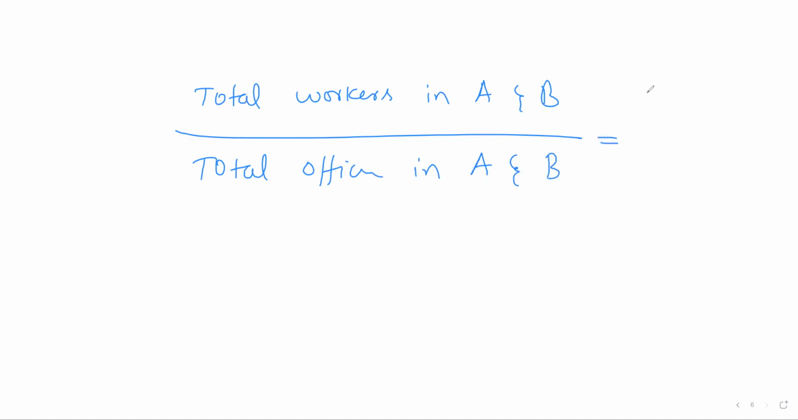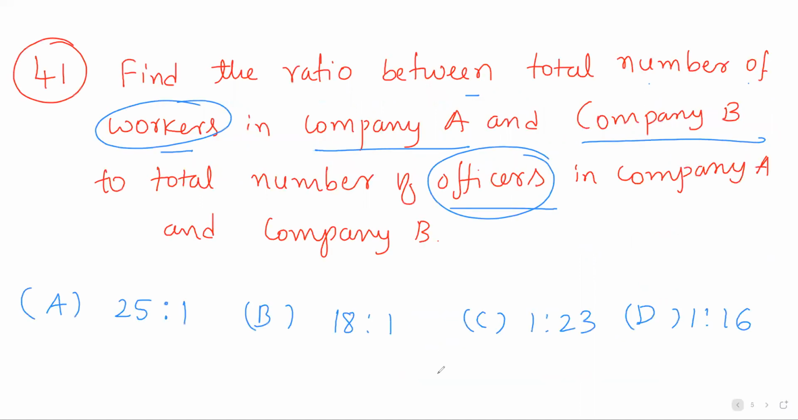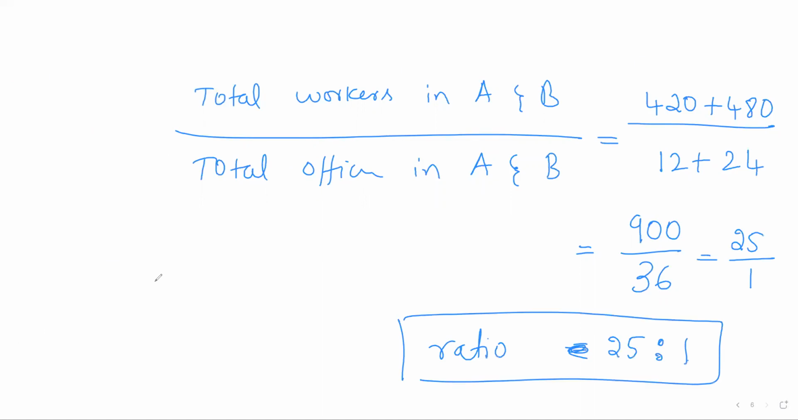So total workers in company A is 420, company B is 480. Officers in company A is 12 and officers in company B is 24. So it is 900 by 36 and it is 25 by 1. In the ratio, I can write it as 25:1. So the answer is A, 25:1. So if the data is ready, you can calculate in a fraction of a second. So next, 42.